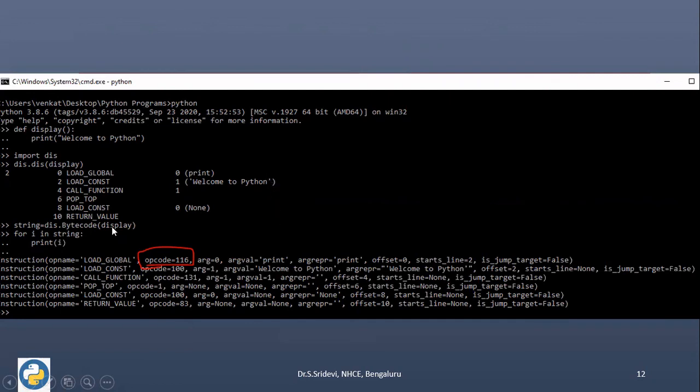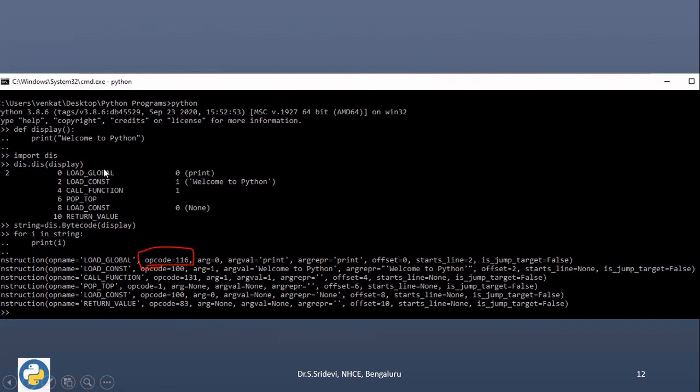When you do that, it will display the bytecode. Here you are not actually seeing the bytecode, you are seeing only the instructions. We have already seen that every Python statement will be converted into a group of instructions. In this particular file, I have only one statement, that is print welcome to Python. This statement will be converted into a group of bytecode instructions. All these things are bytecode instructions: one is load global, load const, call function, and so on.